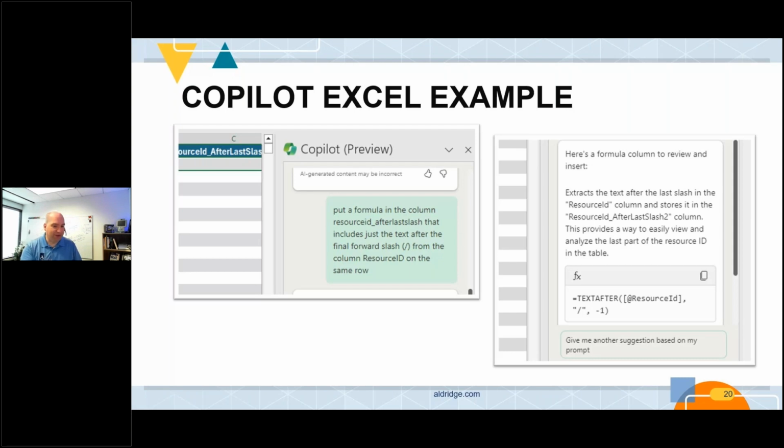All I was able to do at the end, I hit copy and I hit paste and I dropped it into that column, and notice that its example even included the reference to the column name that I said that I wanted to use as the source. I didn't have to edit the formula at all, and it worked first try. Also notice up at the top, the thing that Copilot responded back with said, here's a formula to review and insert. The review and insert is an important caveat.